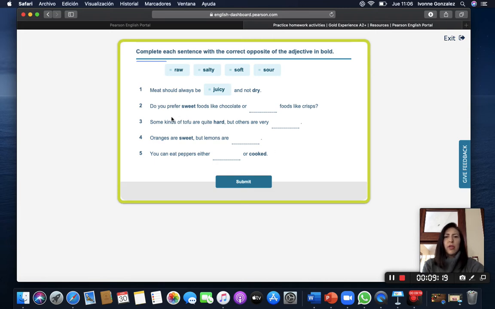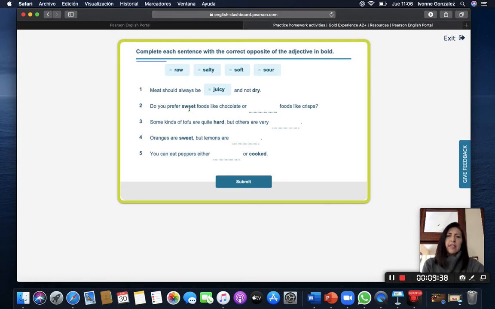Okay, here we have to identify the opposites. Do you prefer sweet foods like chocolate? Chocolate is sweet, but dark chocolate is bitter. Do you prefer sweet food like chocolates or food like crispy?